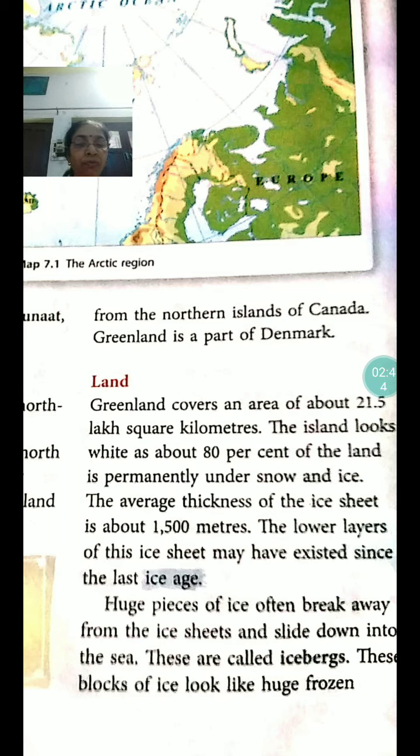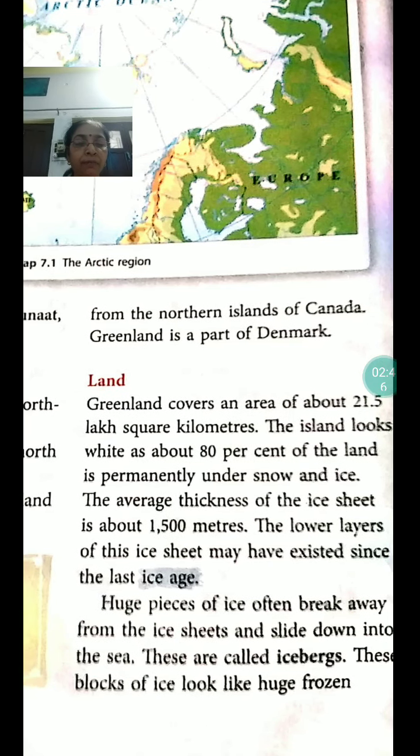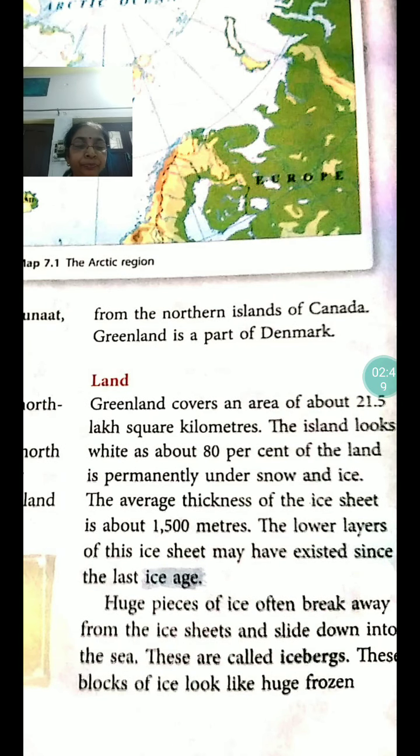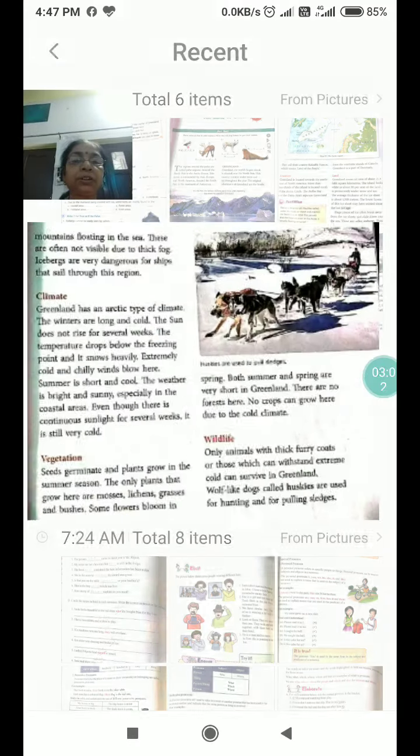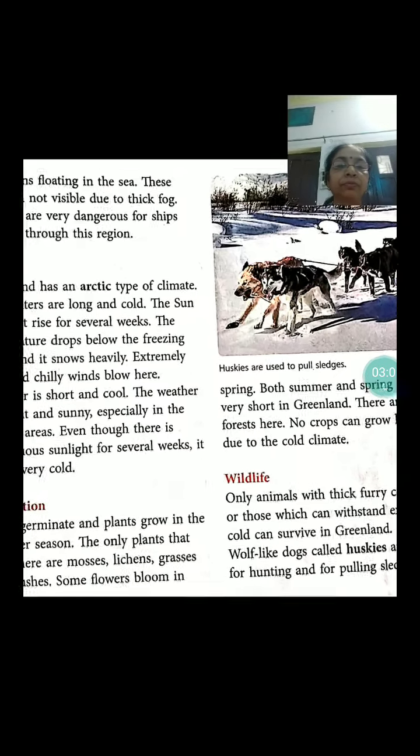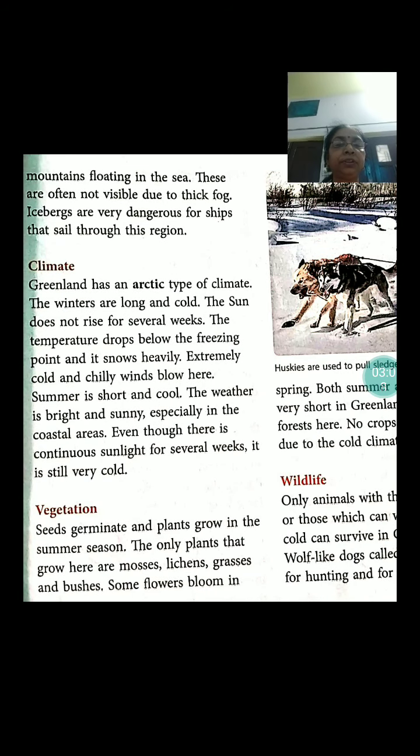Huge pieces of ice often break away from the ice sheets and slide down into the sea. These are called icebergs. These blocks of ice look like huge frozen mountains floating in the sea. These are often not visible due to the thick fog. Icebergs are very dangerous for ships that sail through this region.